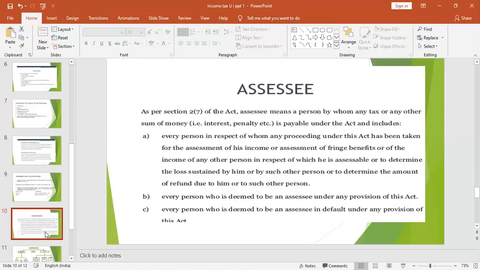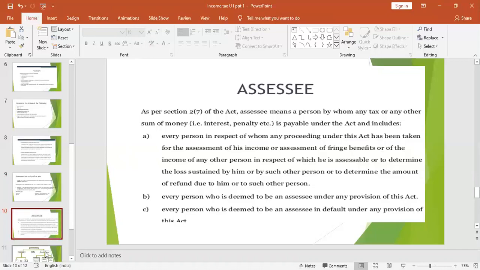That is, a person is liable to fulfill certain provisions or duties. But if he fails to fulfill the provisions or duties, in that case, he becomes an assessee in default. For example, the employer's duty is to deduct tax and submit it to the government. But in case the employer fails to deduct the tax and submit it to the government, the employer becomes an assessee in default.